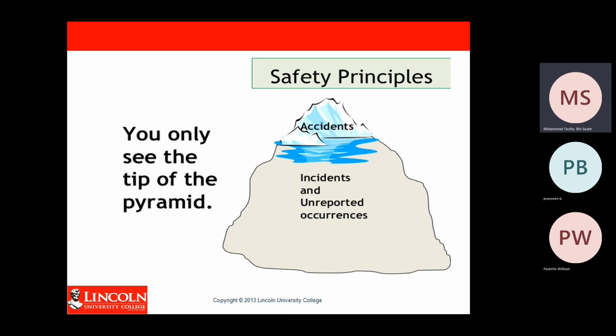For safety issues, sometimes we miss this kind of thing. If you really want to prevent accidents in your workplace, you have to pay attention to all the incidents and unreported occurrences that happen in your workplace.